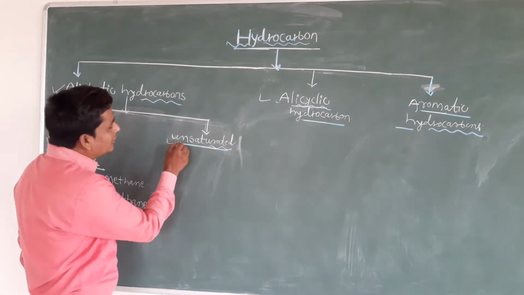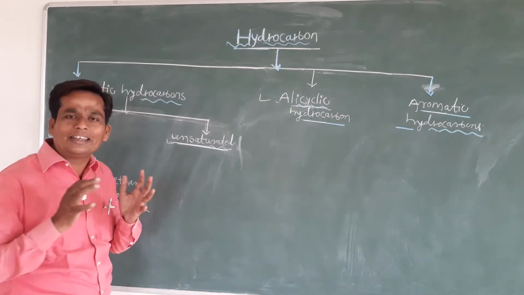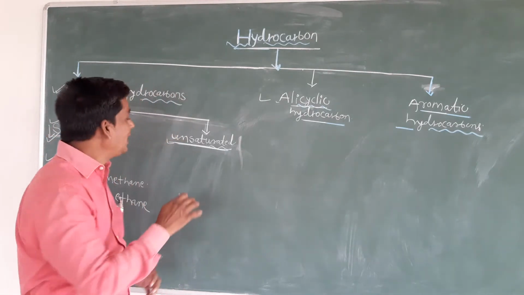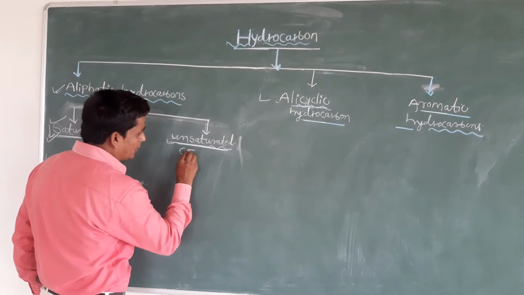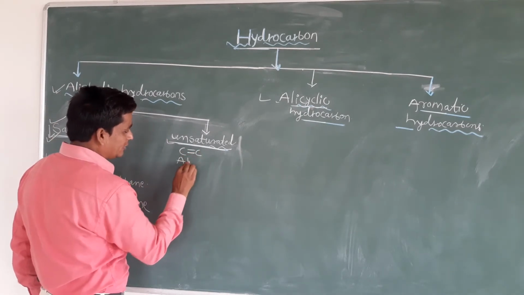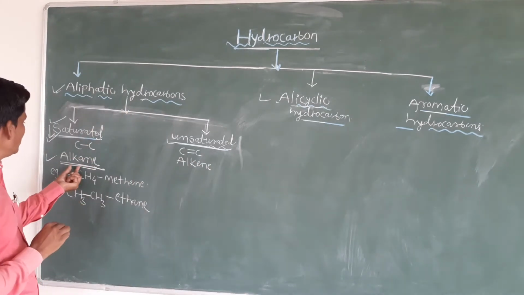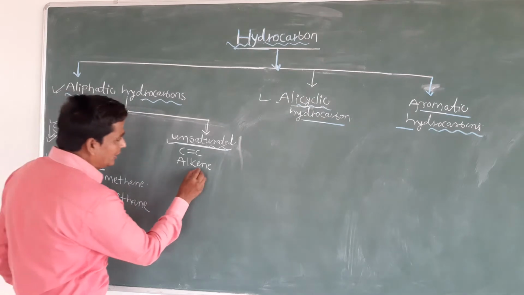Let us see what unsaturated hydrocarbons are. Unsaturated means which contain a carbon-carbon double bond as well as a carbon-carbon triple bond. A carbon-carbon double bond means it is an alkene. Here a single bond is alkane, with suffix ane, and so alkene has suffix ene.